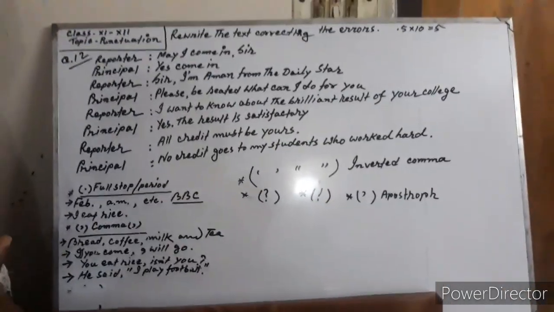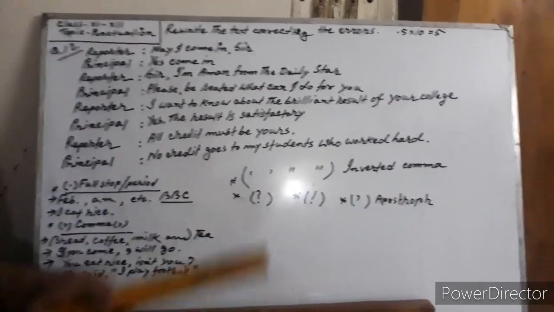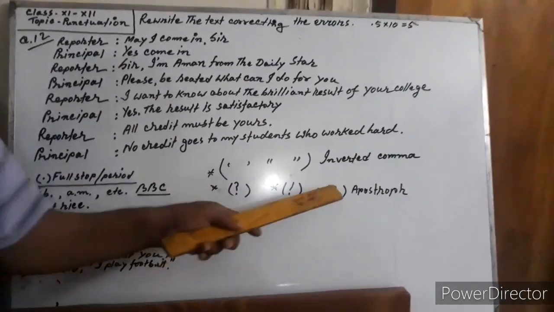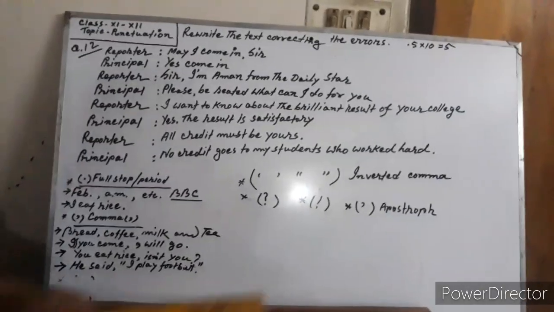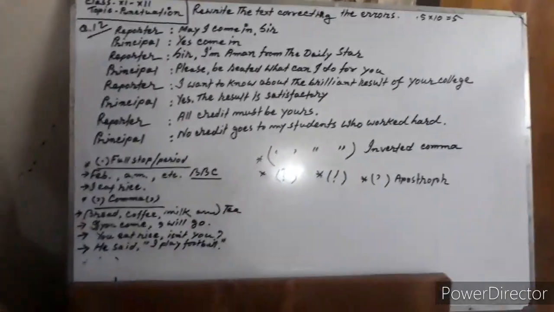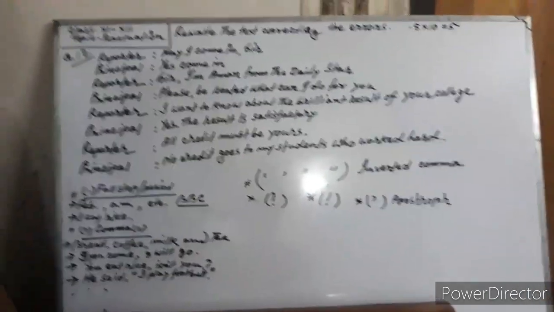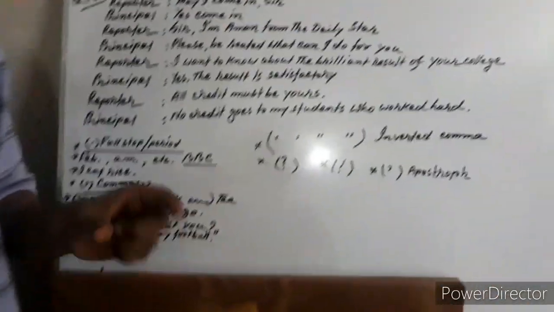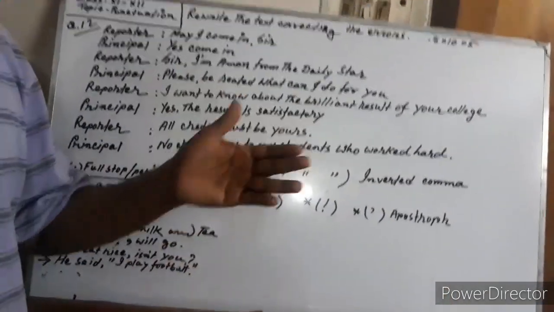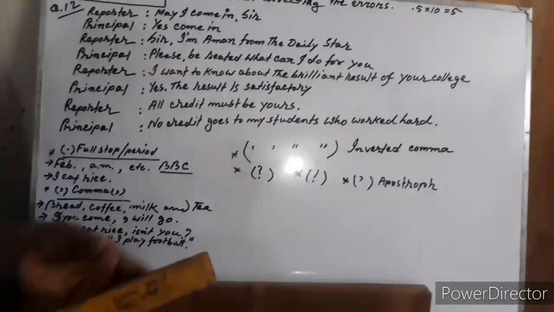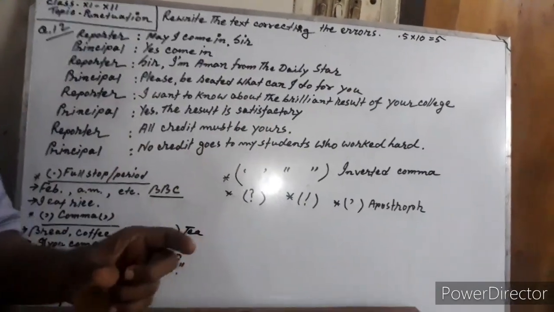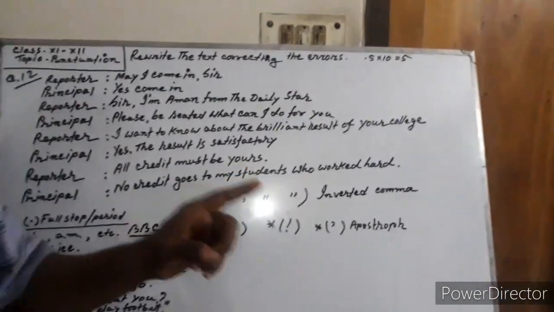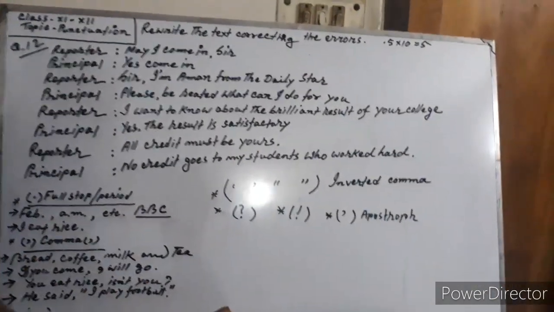Stop, don't come, stop. It's a sudden feeling, so exclamation mark. This is apostrophe. Apostrophe is usually used to indicate of. Suppose the book of Rahim. The same sentence we can say Rahim's book. Rahim apostrophe S, Rahim's book.